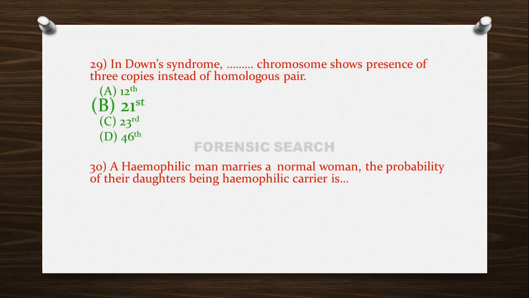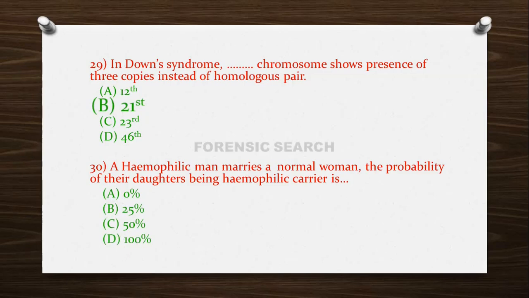Then the next question is, a hemophilic man marries a normal woman. The probability of their daughters being hemophilic carrier is option A, 0%; option B, 25%; option C, 50%; and option D, 100%.